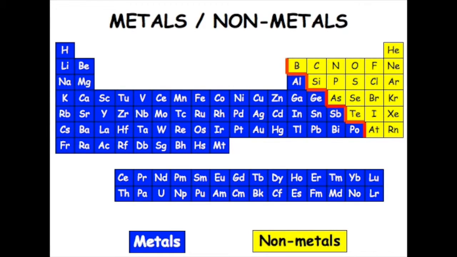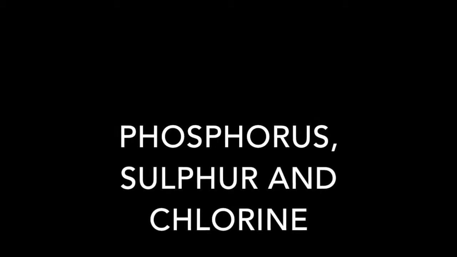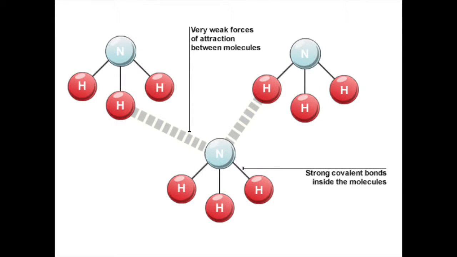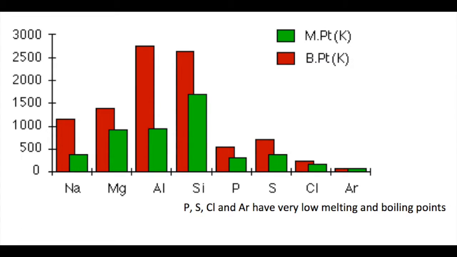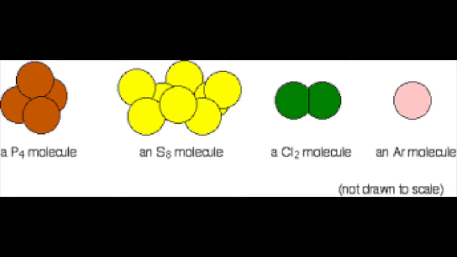They are all nonmetals and they exist as small, separate molecules. Phosphorus, sulfur, and chlorine exist as simple molecules with strong covalent bonds between their atoms. Argon exists as separate atoms. It is monatomic. Their melting and boiling points are very low because when these four substances melt or boil, it is the van der Waals forces between the molecules which are broken, which are very weak bonds, so little energy is needed to overcome them.